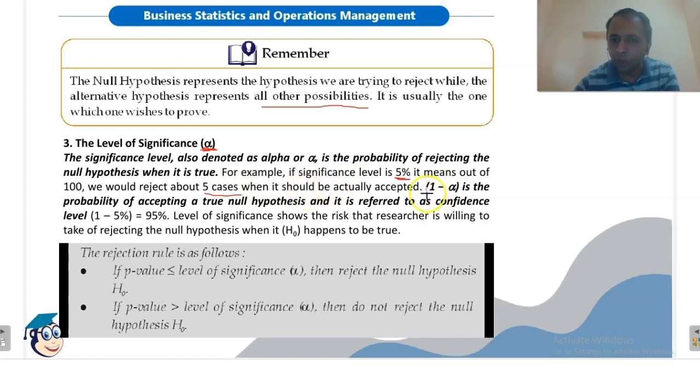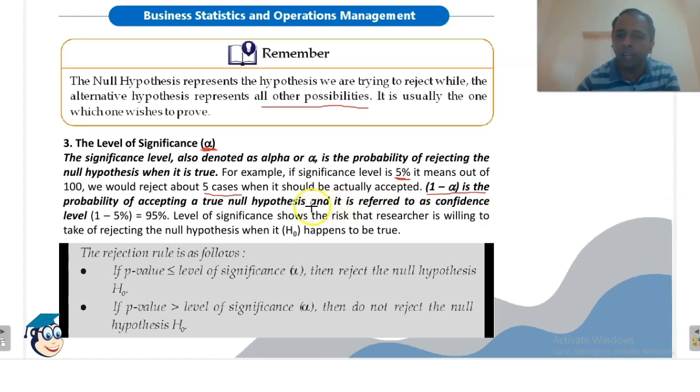Contrary to alpha, 1 minus alpha is the probability of accepting the true null hypothesis, and is referred to as the confidence level. If alpha is 5%, then 1 minus alpha is 95%. This means there is a 0.95 probability, or 95% chance, that we will accept the null hypothesis when it is true.